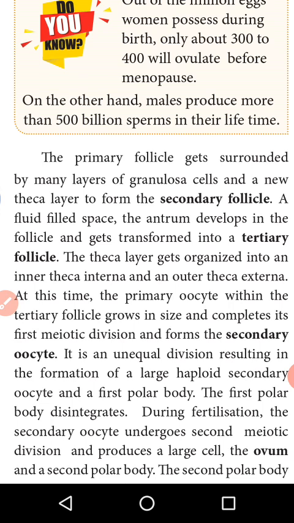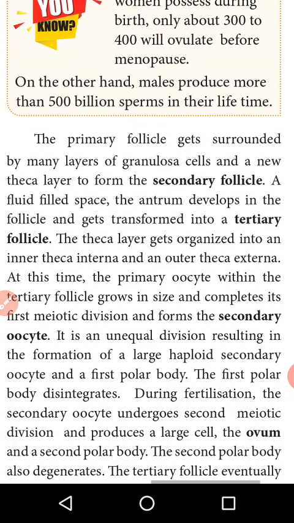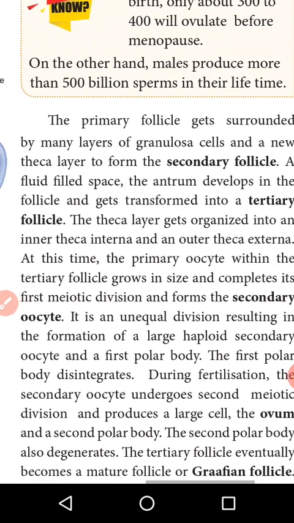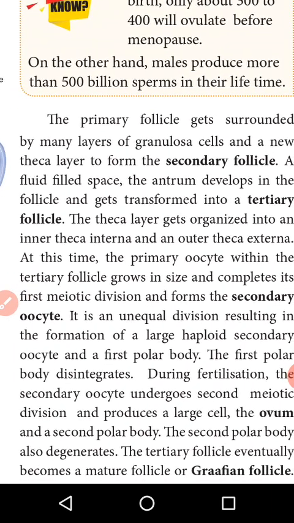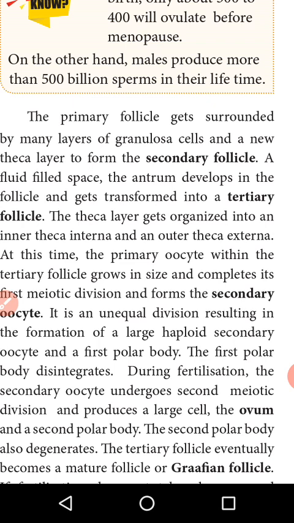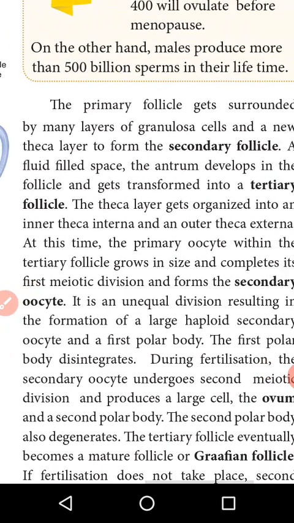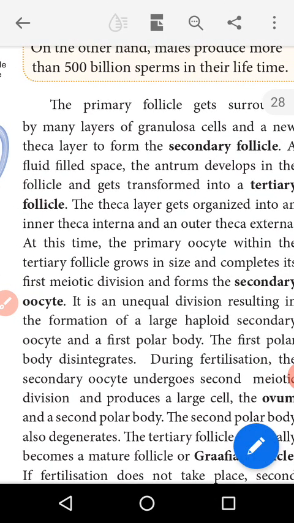Then, when the primary oocyte in the tertiary follicle forms the secondary oocyte of unequal size, the first polar body disintegrates. முதல் துருவ உறுப்பு மறைகின்றன அல்லது சிதைவடைகின்றன. The first polar body disintegrates.